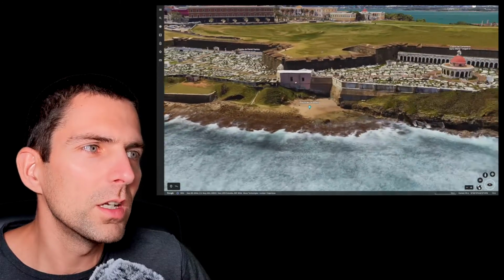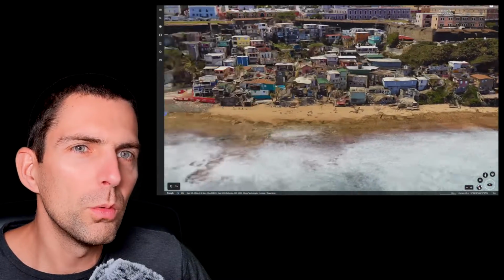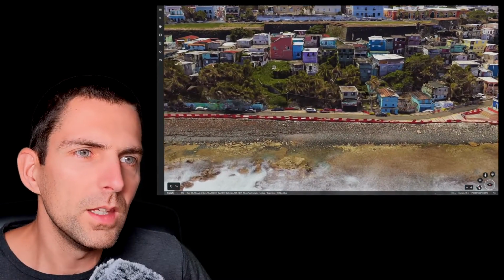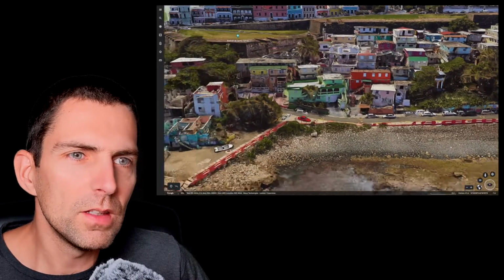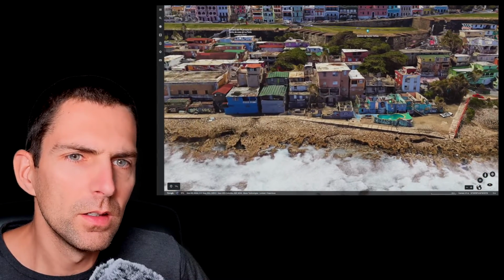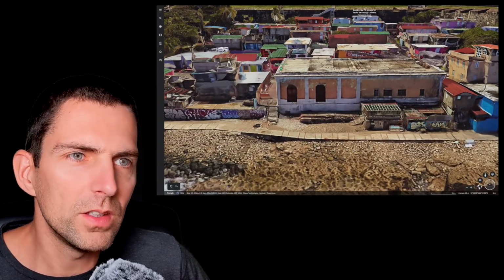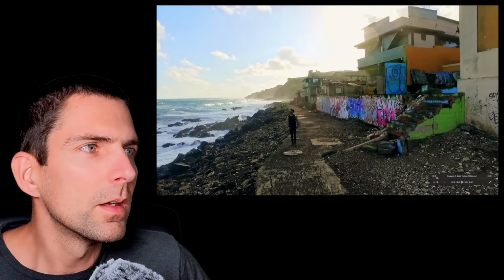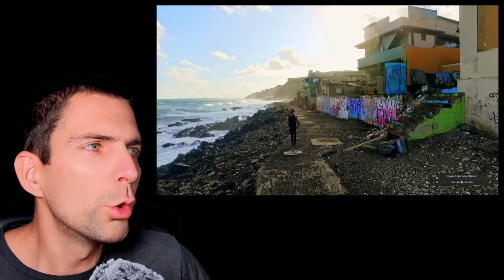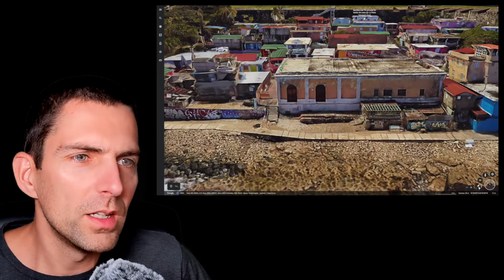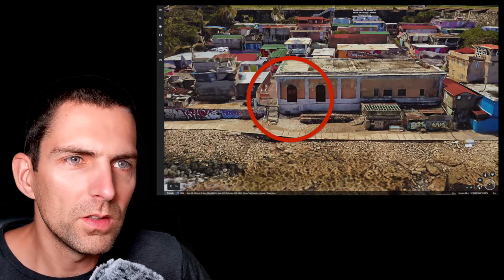So we have the cemetery here and then the fort. So I'm going to go more towards the east. I'm going to try and see if I can find the stairs. So I don't see anything here. Oh, and here we go. We have some stairs here, and look at this. This building looks ochre, a bit beige, and it looks like it could be this one, right? You can see there's the outline.